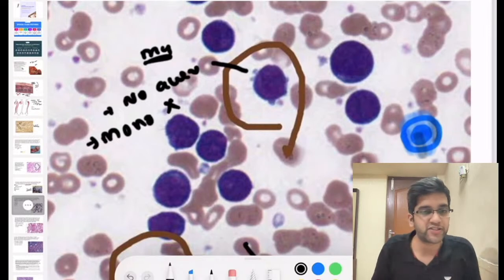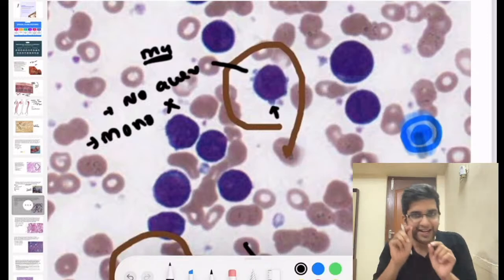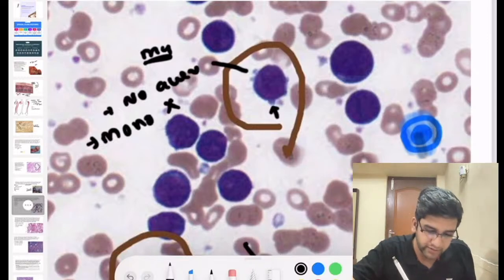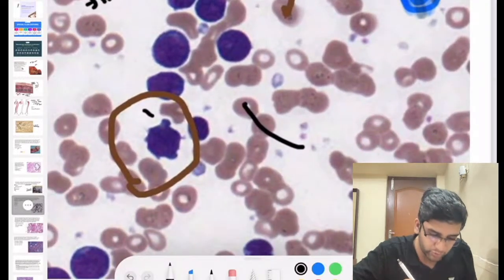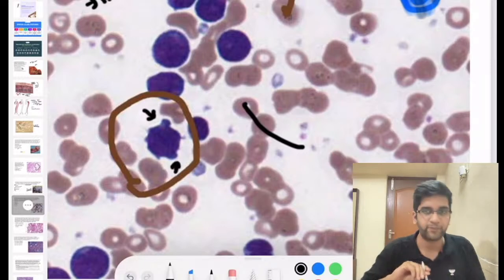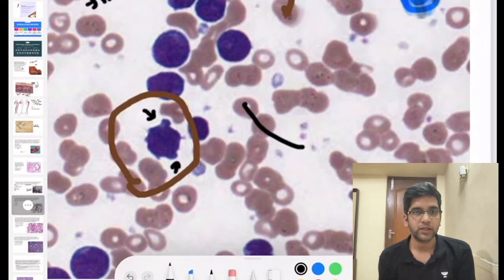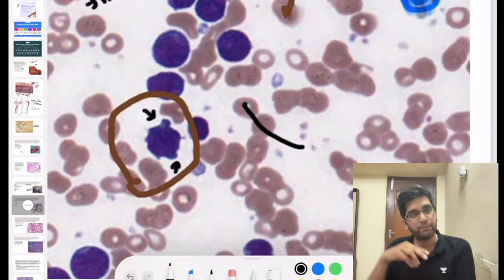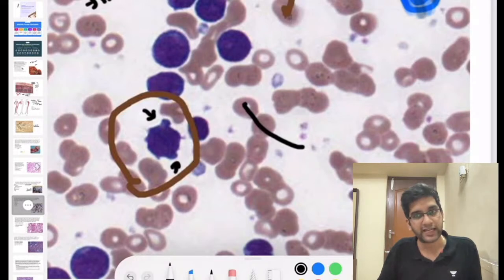Like Cyanthan and Osmosis said initially, can you guys appreciate this? There's a tiny protrusion here as well, and here. I'll go to the lower blast, which is marked. Can you see the tiny protrusion here? Can I call this budding of platelets? Do they look like platelets are being budded and coming outside of it? Yes, right? That's a very classical finding seen in megakaryoblast. So this is a megakaryoblast, fine.